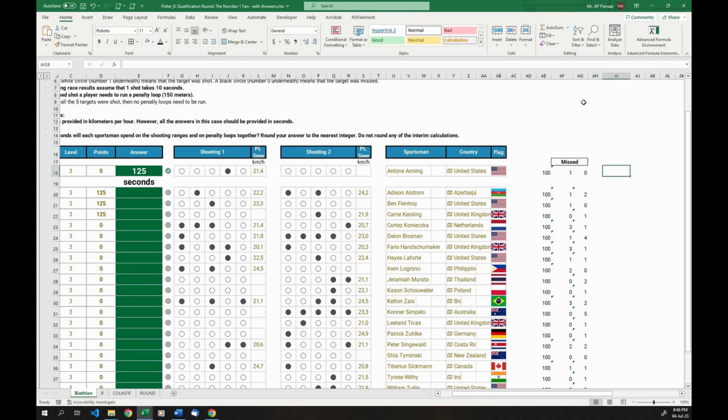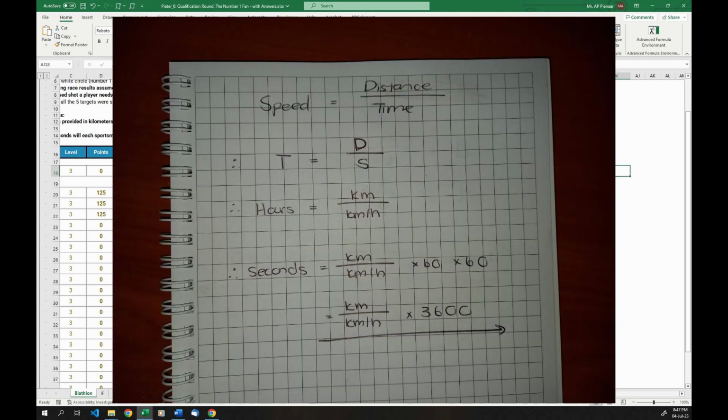So to calculate how much time the person spent running the penalty loops, it is a simple mathematical formula. And for this, I would really recommend doing your competition with a piece of paper in front of you. I always use a piece of paper if I quickly need to write something down or to figure something out, because remember, in a test environment, something that might seem basic to you will slip your memory because you are against time pressure. So having a piece of paper really helps you to figure out, in this case, what my formula should be to calculate my time in seconds using my distance and my kilometers.